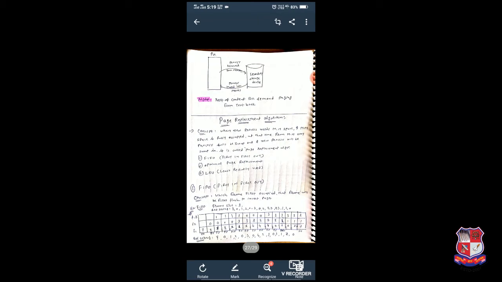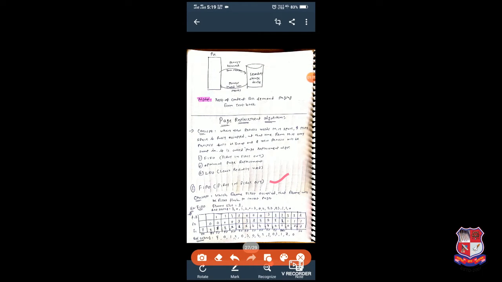For page replacement algorithm we use 3 types of algorithm. First is FIFO, which stands for first in first out. Second is optimal page replacement algorithm, and third is LRU, which stands for least recently used algorithm. So we have 3 algorithms and we will see them one by one. First we will see the FIFO, first in first out algorithm.